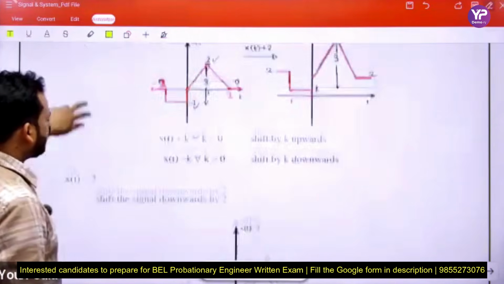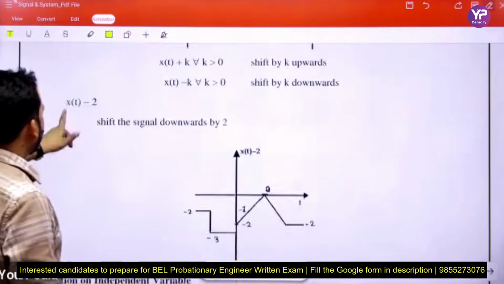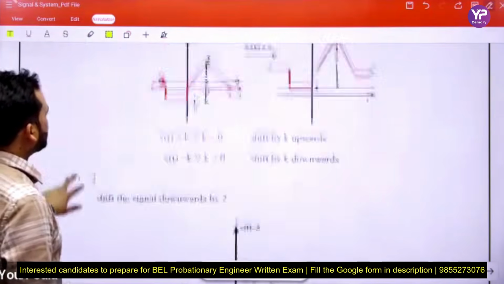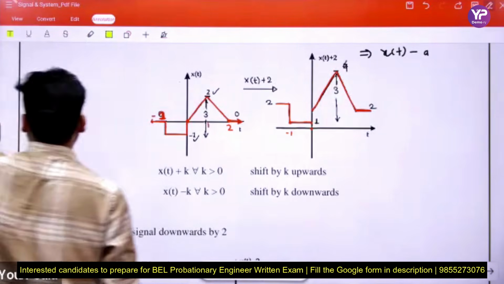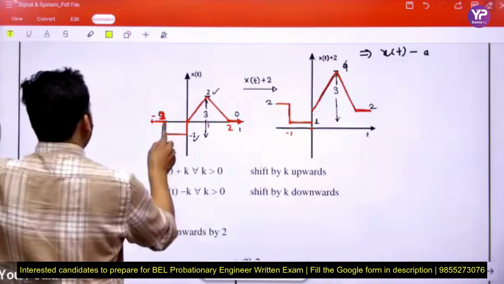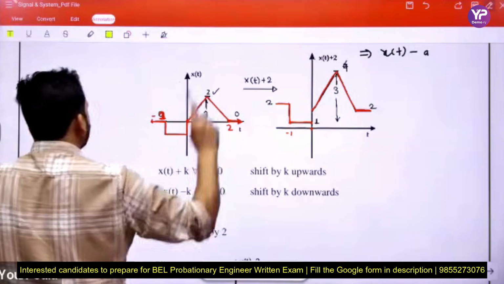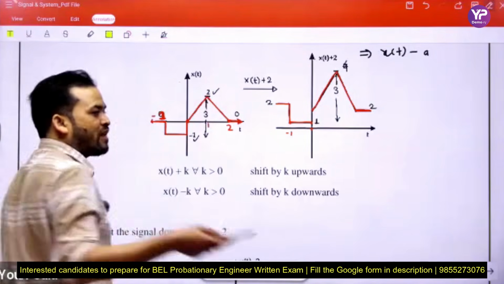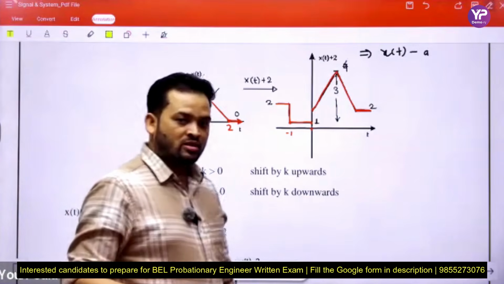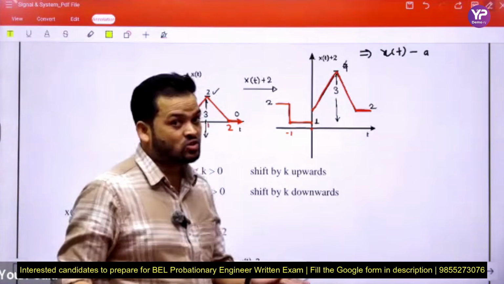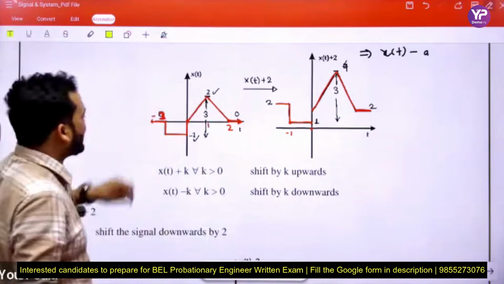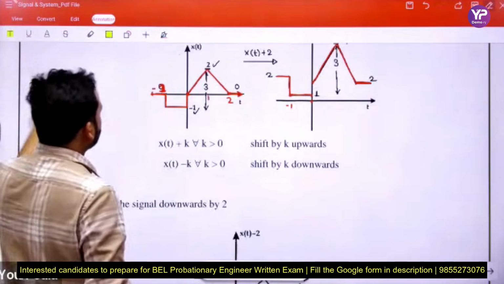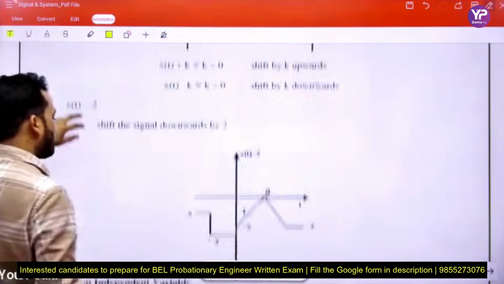And next, this is x(t) minus 2. Between minus infinity and minus 1 the signal is 0. When we subtract 2 from 0, it becomes minus 2. So between minus infinity and minus 1, the signal becomes minus 2.